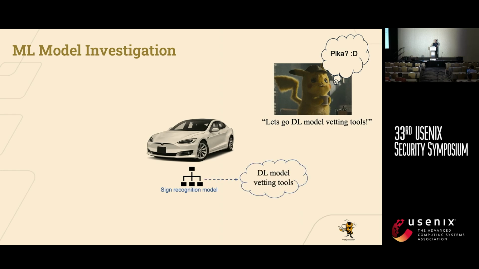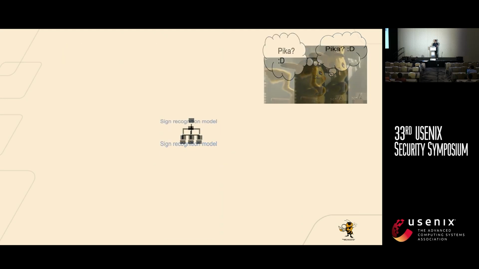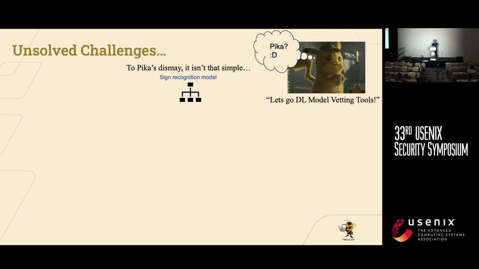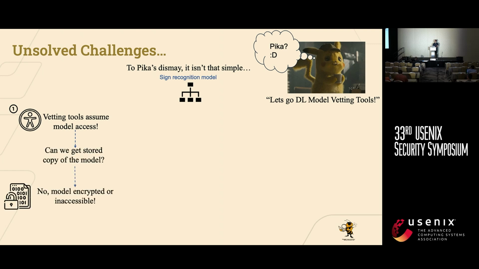So you would take the sign recognition model, plug it into some DL model vetting tool, and out would be some sort of result, maybe a successful investigation. Unfortunately, it's not that simple for Pika. So the sign recognition model, in order to be vetted, needs some sort of model access by the vetting tool. So the vetting tools often just assume this model access, but fail to consider that these models might actually be encrypted or inaccessible because they're proprietary.